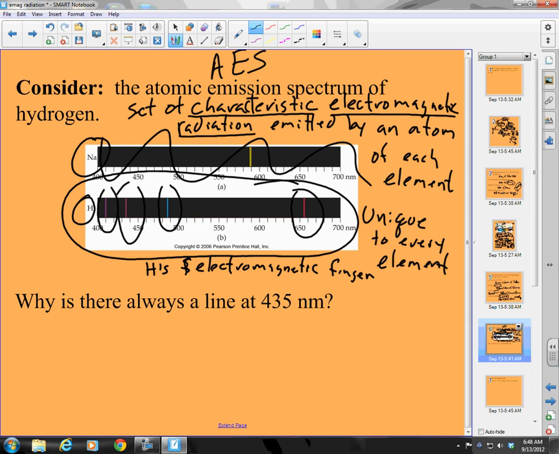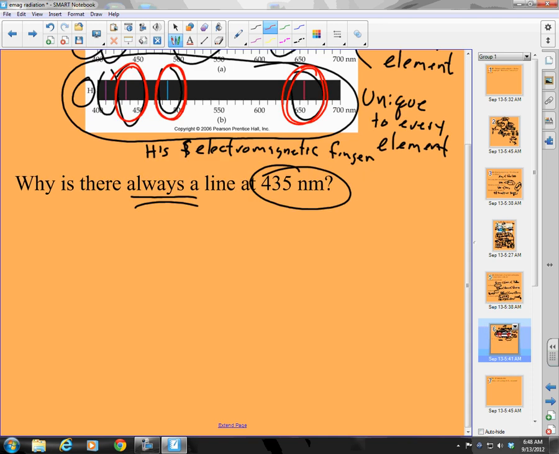Good. Now, here's the question. Why is there always a line at this 35 nanometer? Okay, where are we? Where's my 35 nanometer? Right here. And we really didn't have to just say this one. We could have said, why is there always this line here, and why is there always this line here? Because it is characteristic. That means every hydrogen atom, when it's excited, will produce this line spectrum. So why is it always there? Okay, here's what we have to understand.